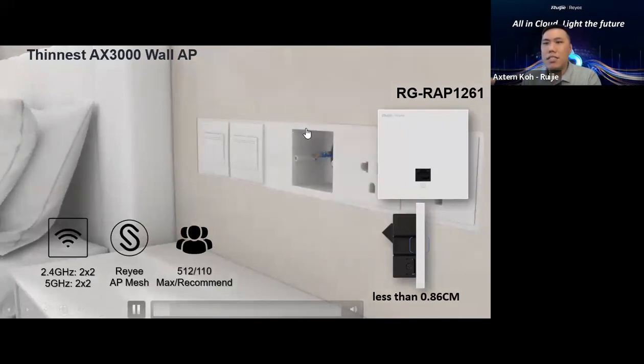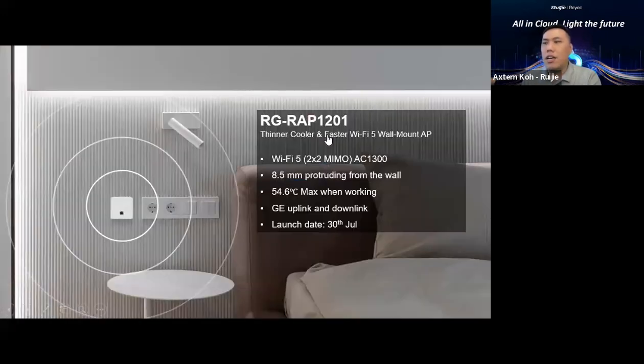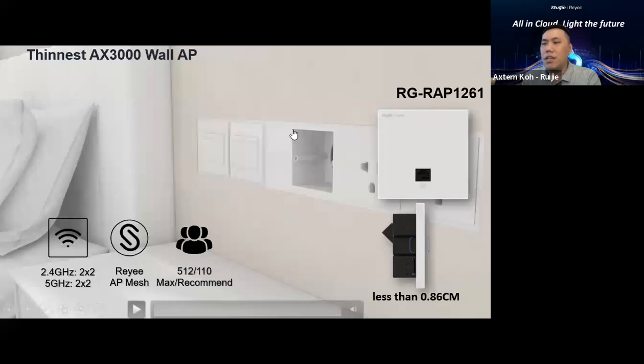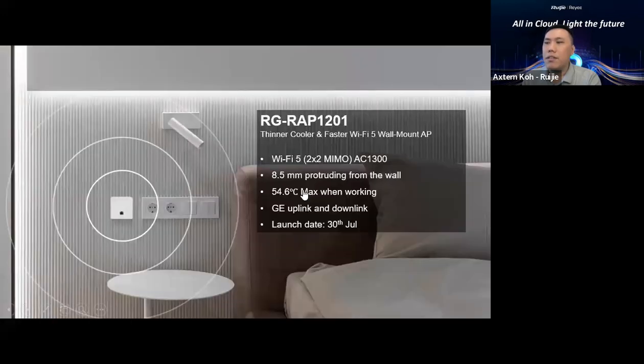The size of this AP itself is 86 by 86 millimeters. They can easily fit into the junction box, for Malaysia and I think Singapore as well. For the Nepal market, maybe you need an extra junction box. We do have the bracket. The bracket can fit into different types of Nepal junction boxes, so you can purchase the bracket as well.